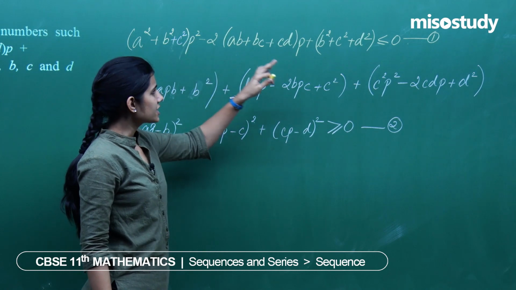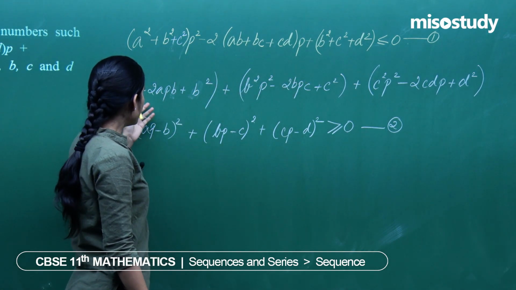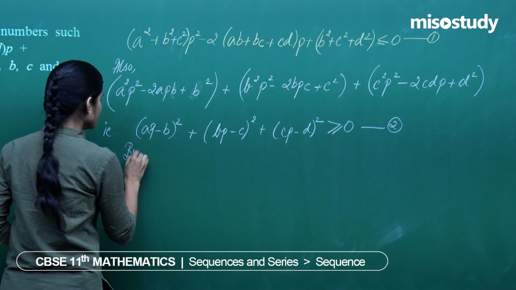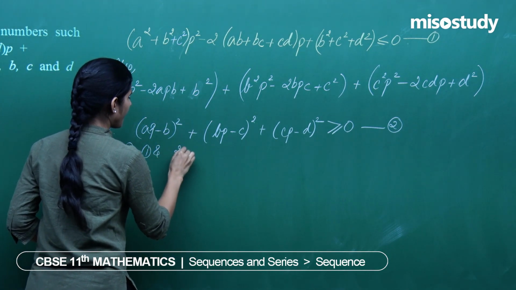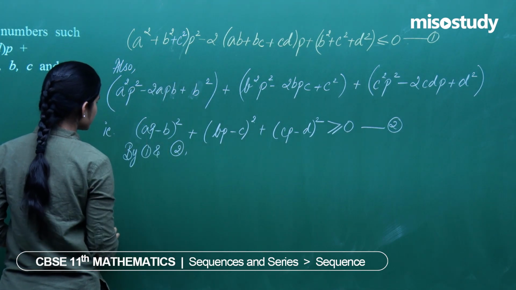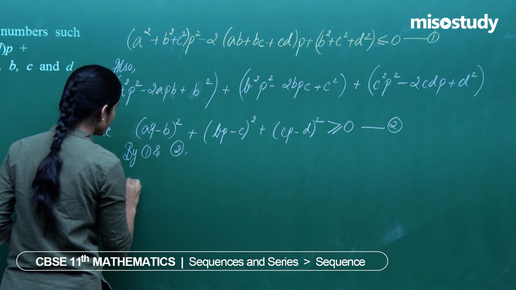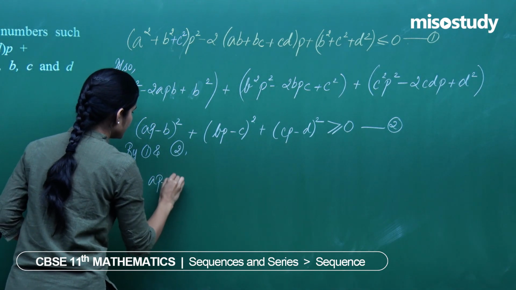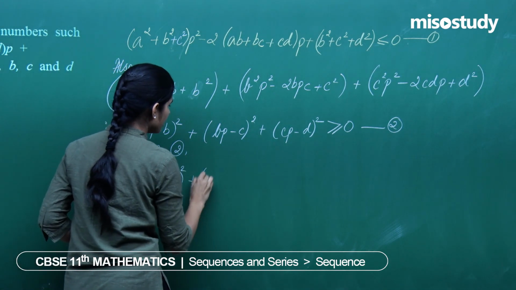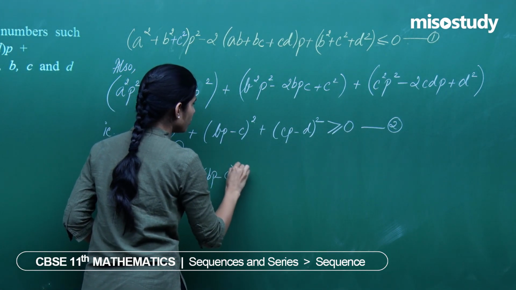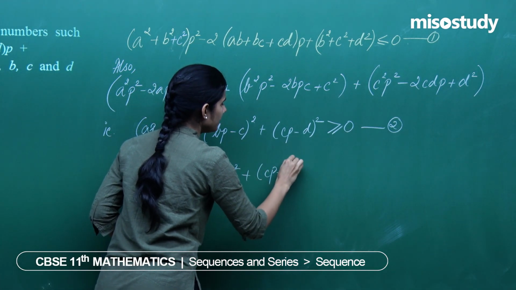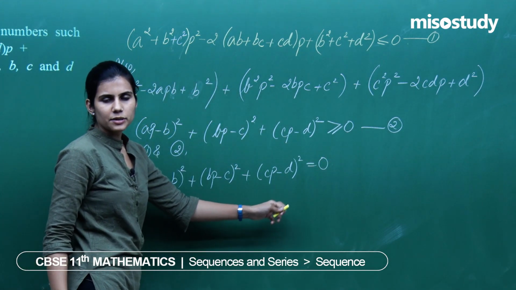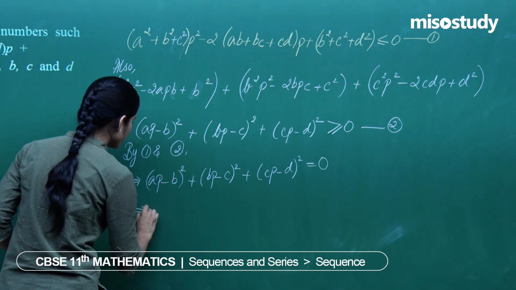1 is giving you that this expression is less than or equal to 0. Then you manipulated and saw that actually it is greater than or equal to 0. By 1 and 2, you have that this expression is actually equal to 0, and this expression is nothing but (AP minus B) whole square plus (BP minus C) whole square plus (CP minus D) whole square is equal to 0.